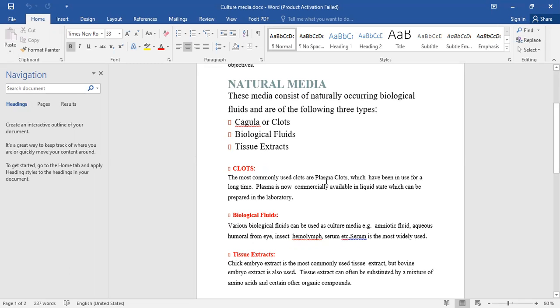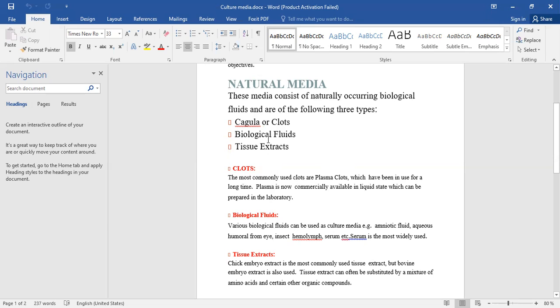The plasma clots are mostly used for animal cell culture media, and they are suitable for the growth of different kinds of cells. At present, these plasma clots are not only used in biologically natural conditions, but they are also available in a commercial liquid state, so they can be used in laboratory conditions.